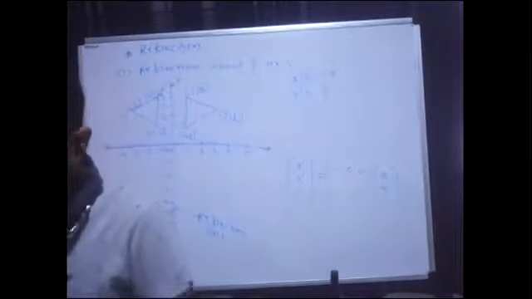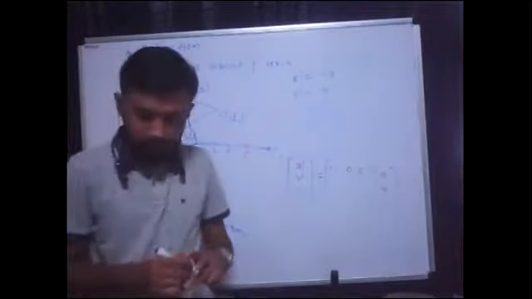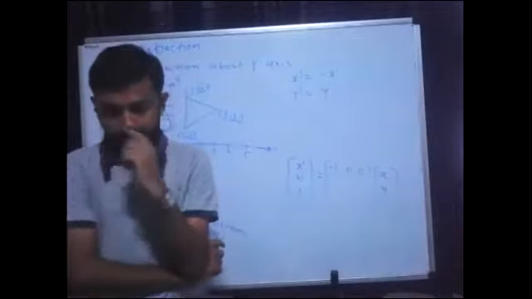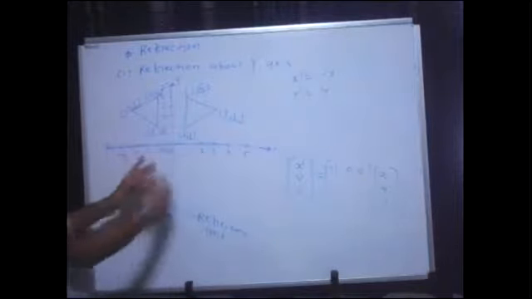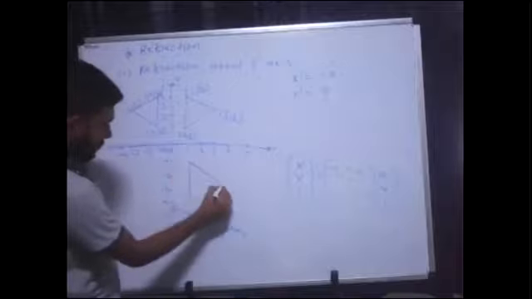Hello, sir. Yes, who is that? Nikhil. Yes, go ahead. If the original object is in the fourth quadrant, its reflection would come in the third. Yes, correct. If it is about y-axis, then both become minus, minus? No, in this case, if you write the coordinates, this would be 1 and minus 1.